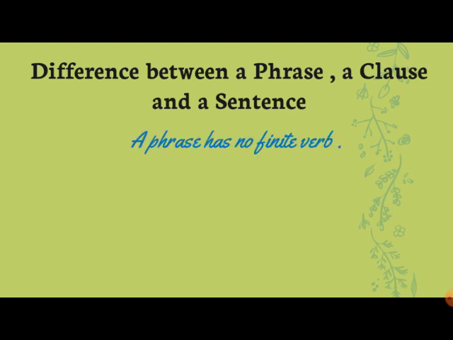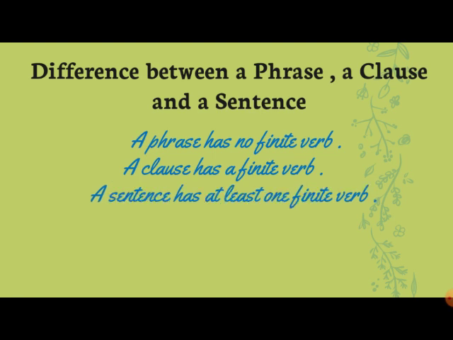A phrase has no finite verb. Also, it does not have a subject. A clause has at least one. It has to have one, only one. Not at least, only one finite verb. A sentence has at least one finite verb. A sentence can have more than one even. The difference is a sentence can have more than one finite verb and it is a complete sentence. It makes complete sense. A phrase does not make complete sense. It can have some meaning, but it will not make a complete sentence.